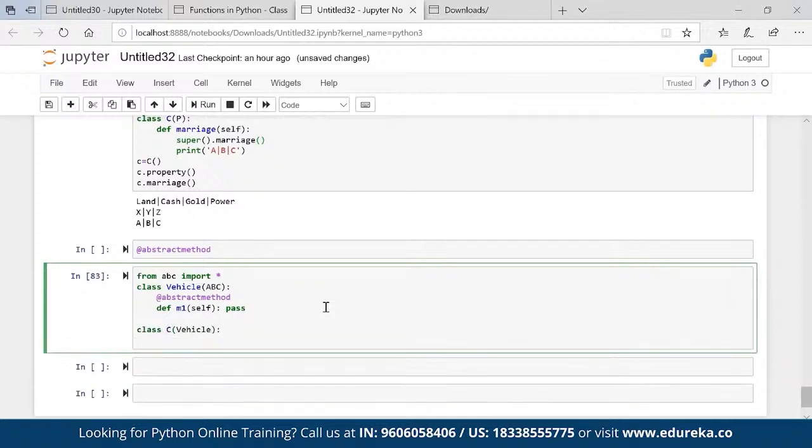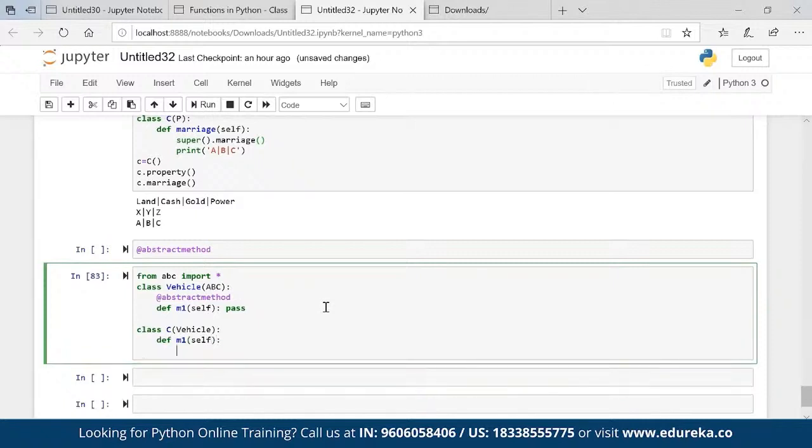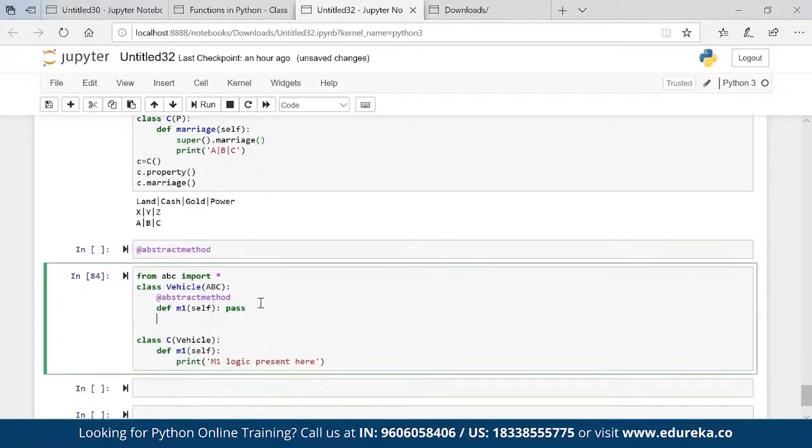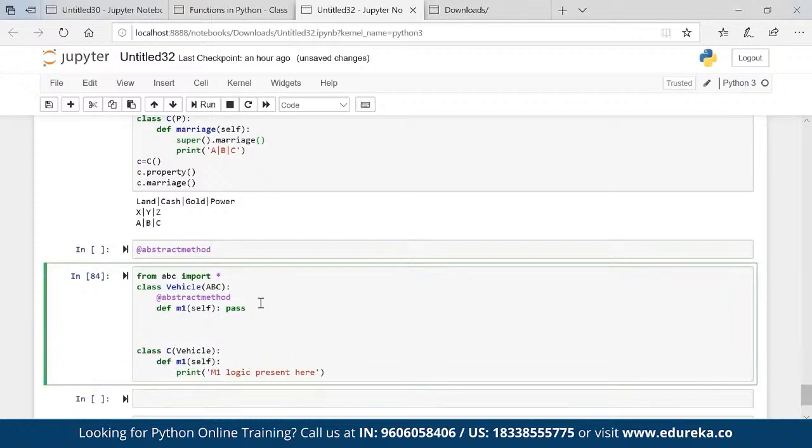It consists of m1 and it has some logic. For example, just a print statement, m1 logic present here. Okay. Now what my parent will say, see, I have one more property which is, let's say, def m2 self,